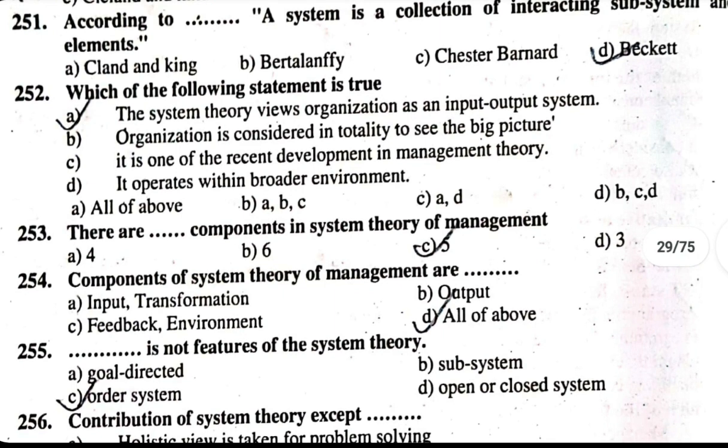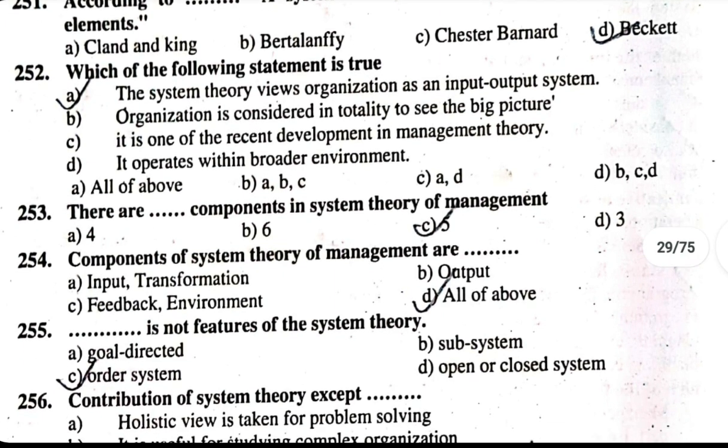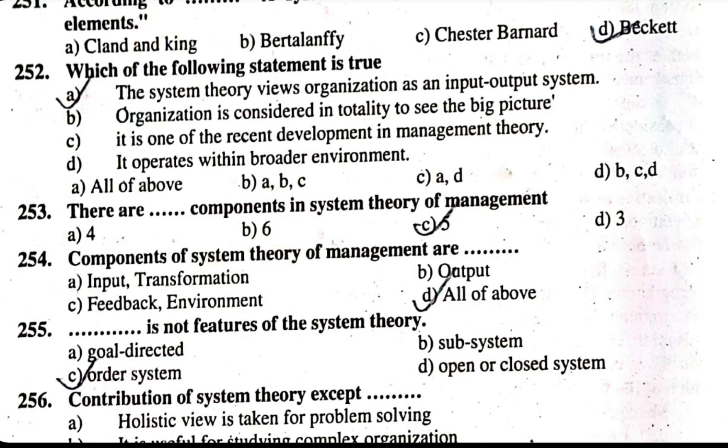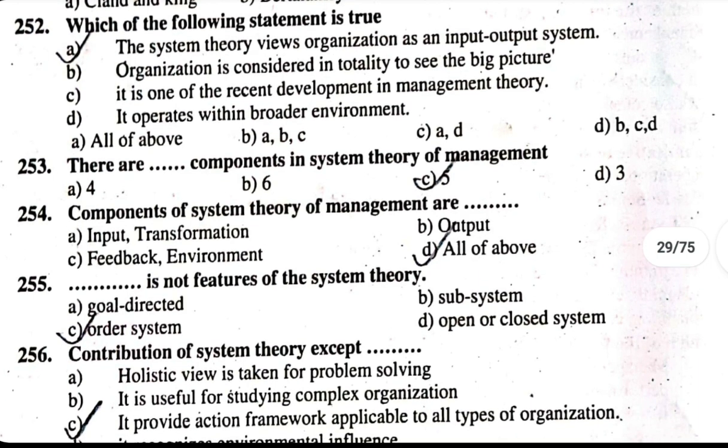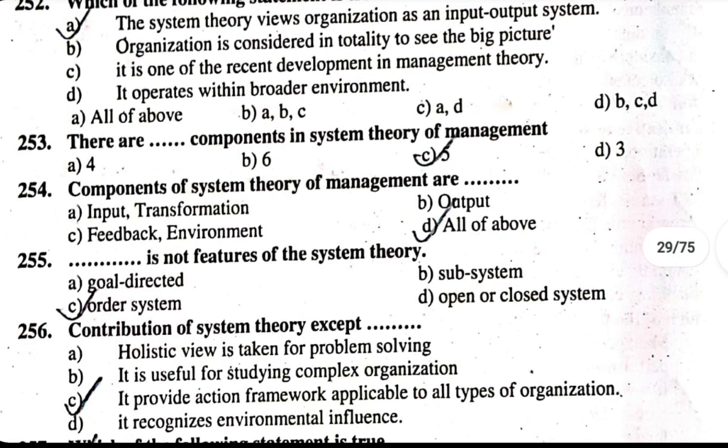256. Contribution of system theory except A. Holistic view is taken for problem solving. B. It is useful for studying complex organization. C. It provides action framework applicable to all types of organization. D. It recognizes the environmental influence. Correct answer is C, which is not true about system theory.